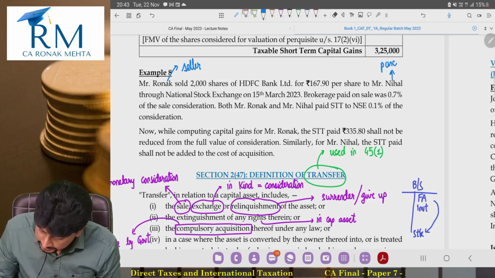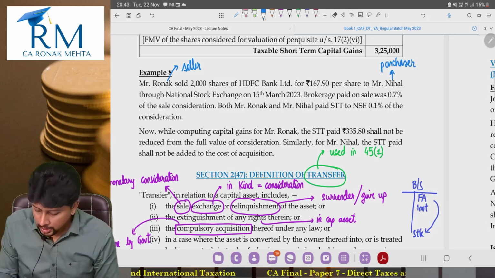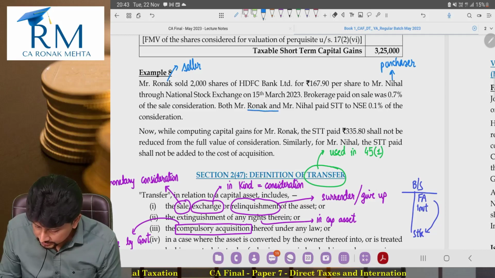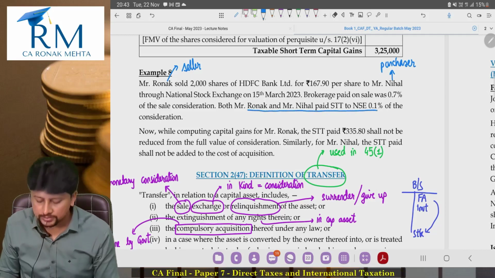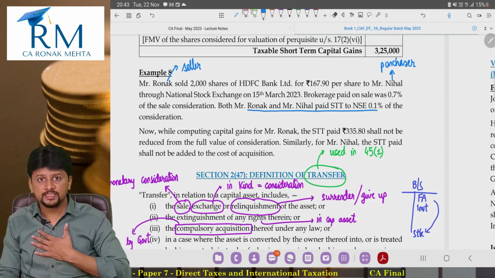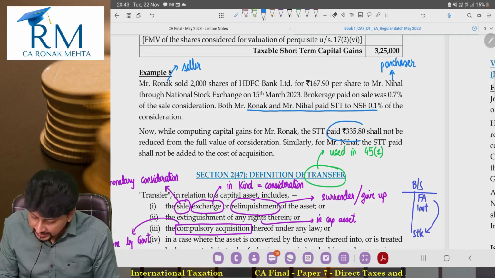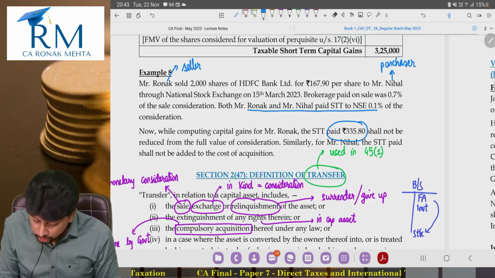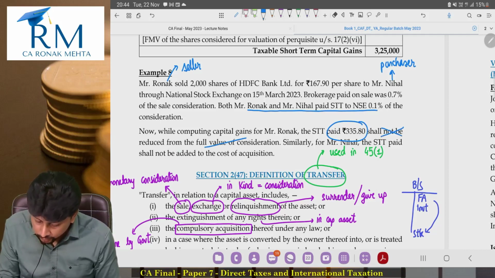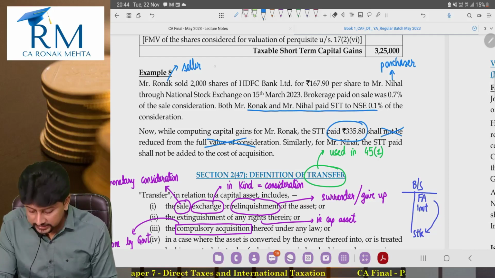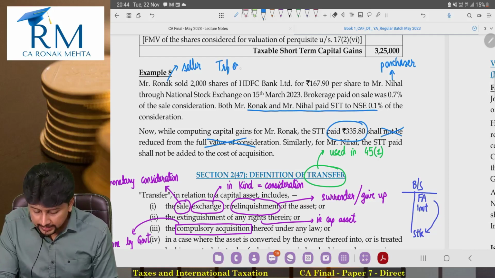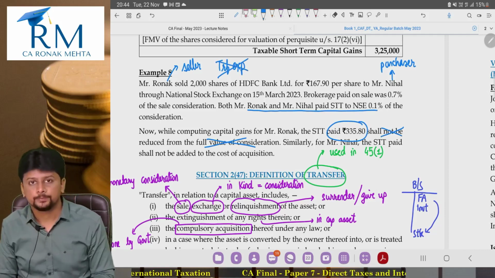Nihal is the purchaser. Both Mr. Ronak and Mr. Nihal paid STT of 0.1%. So for me it's an expense, yes. But the STT that I have paid will not be reduced from the full value of consideration. So seller, you cannot subtract this as transfer expense.